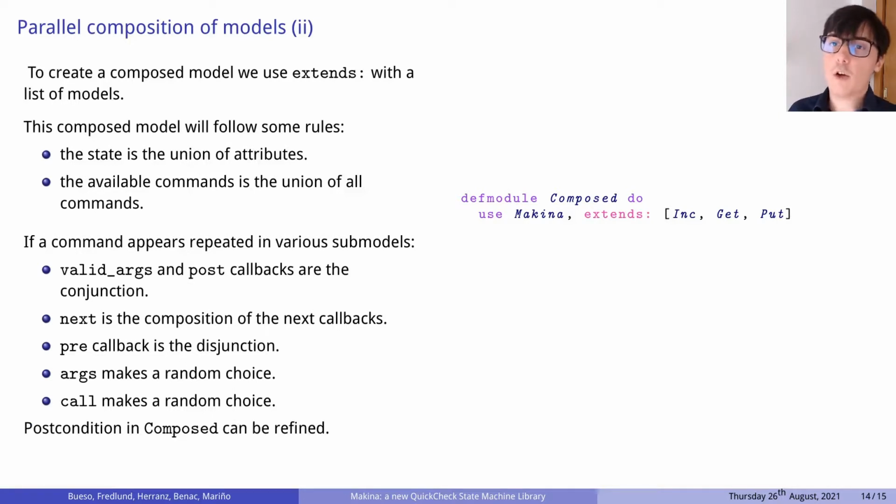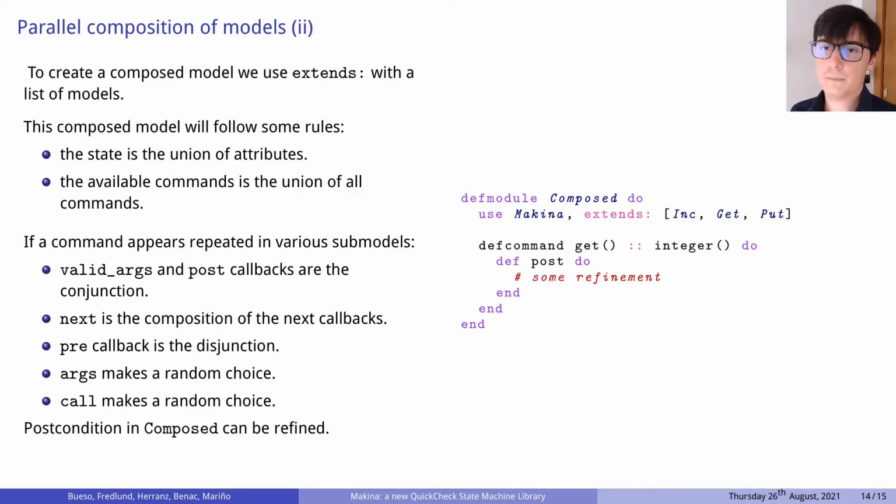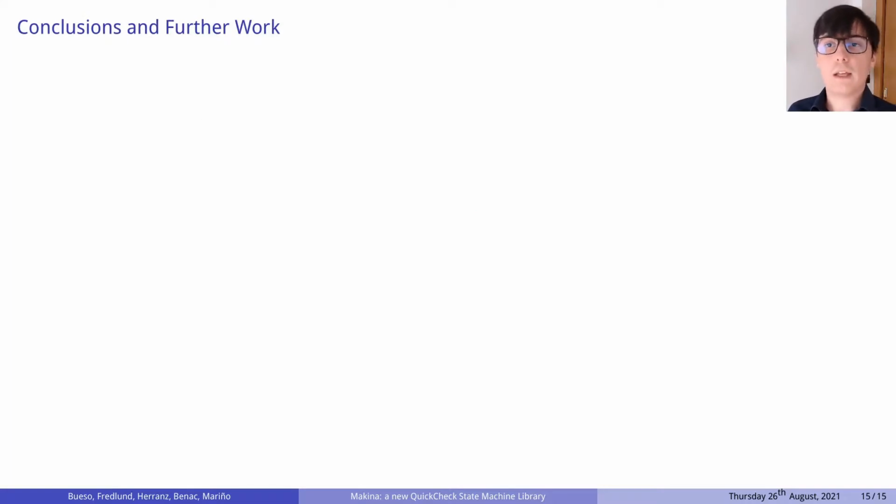The postcondition of a command can be refined by defining a new postcondition in the composed model. This way, the resulting postcondition will be the conjunction between the postcondition of the composed model and the new postcondition. So we arrive at the end of the talk.